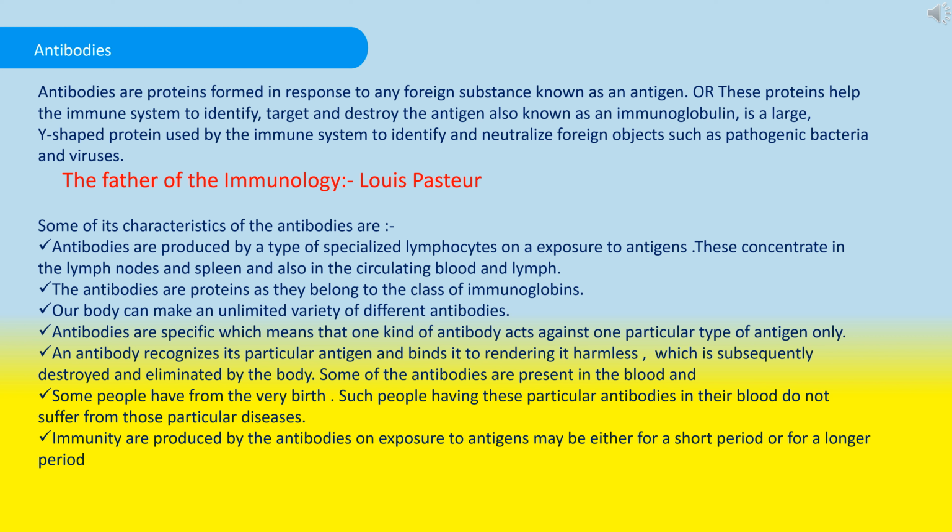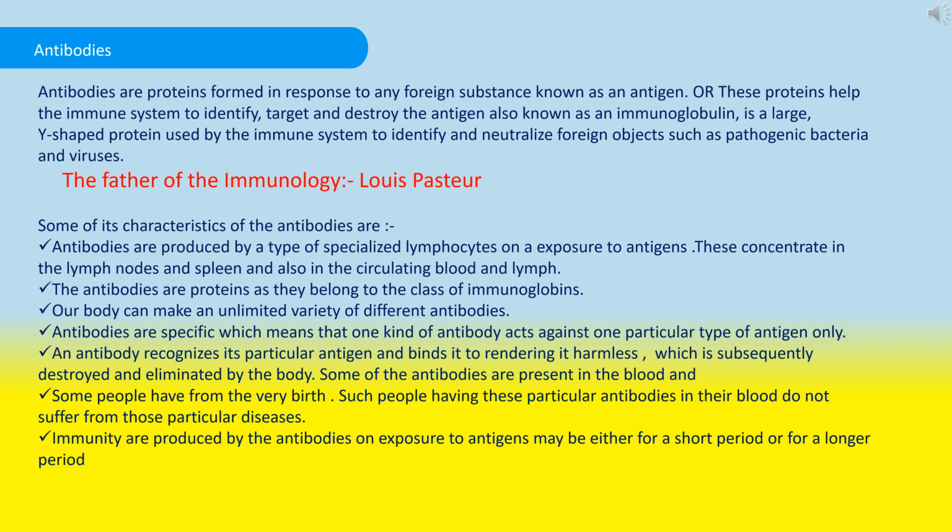Our body can make an unlimited variety of different antibodies. Antibodies are specific, which means that one kind of antibody acts against one particular type of antigen only.